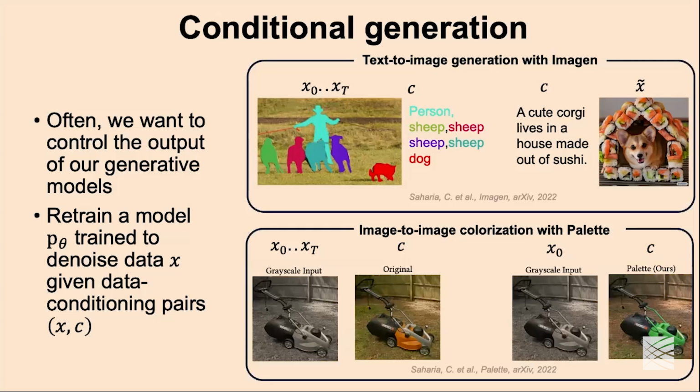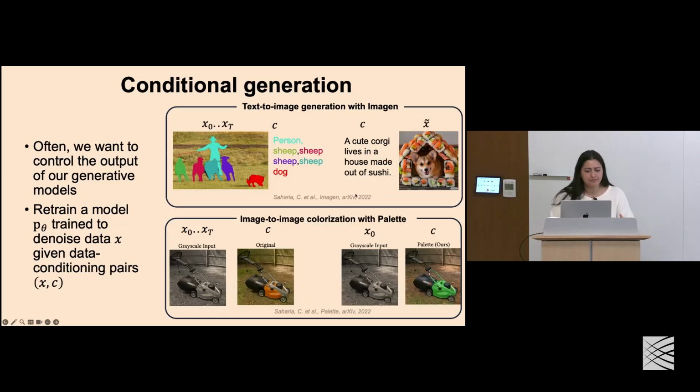Now we think about how we control these generations. The answer lies in providing these conditioning pairs where you have a label associated with an image. And we can do this with image-to-image as well. We've seen this example of text-to-image where I can generate an image given a conditioning tag, but then I can also do different tasks, like provide a grayscale image, train on that with the conditioning tag of its original coloring, and then use that at inference time to colorize what the model thinks this image should be. This is an example from 2022 called Palette.